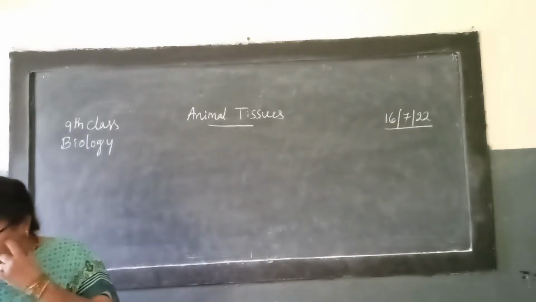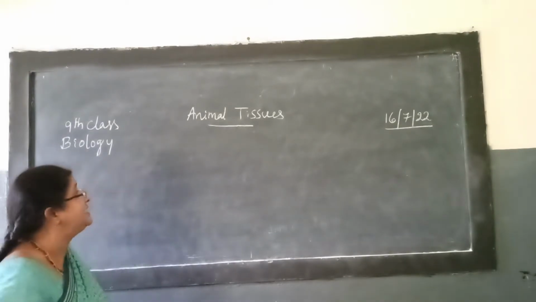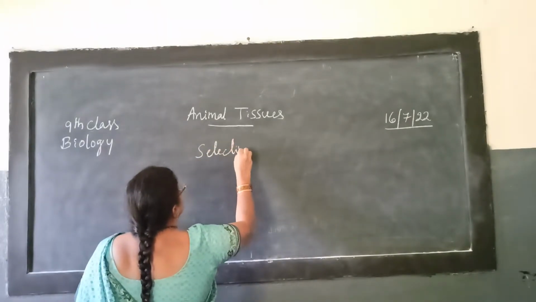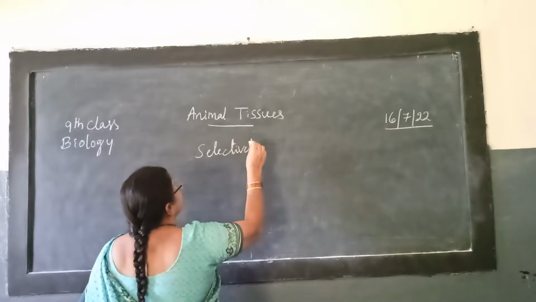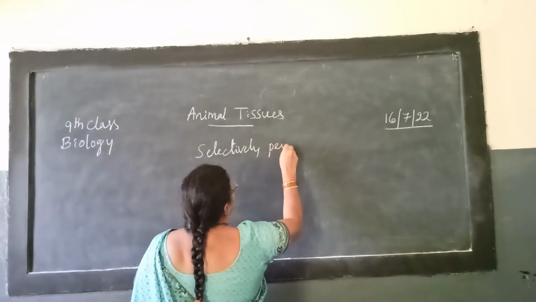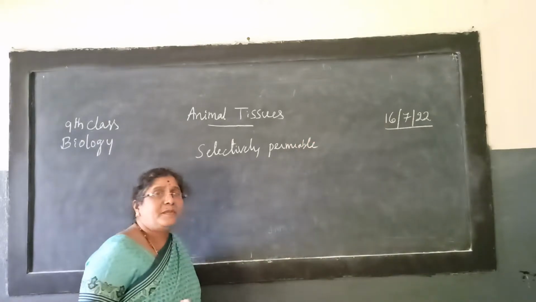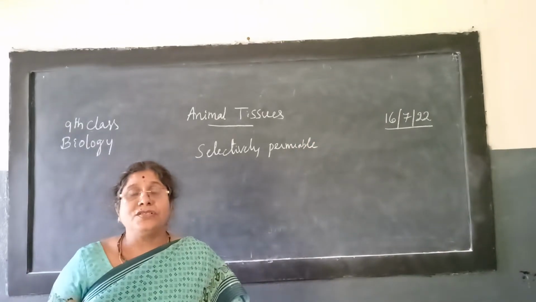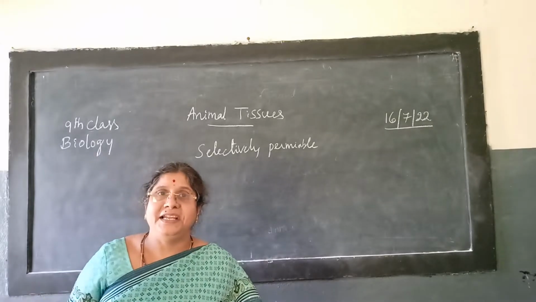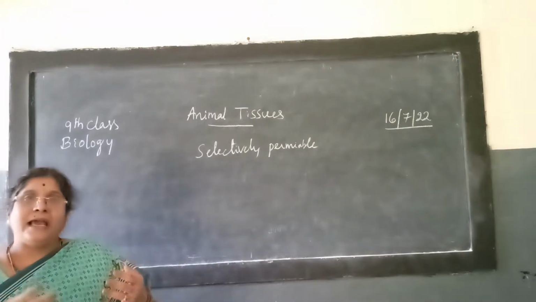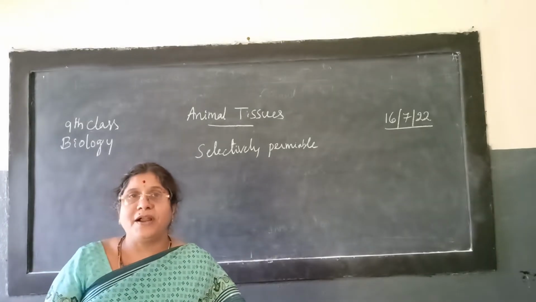Okay, and it is acting as a selectively permeable layer. Selectively permeable. What do you mean by selectively permeable? Some needed materials, like oxygen, have to be carried to each and every cell of our body.